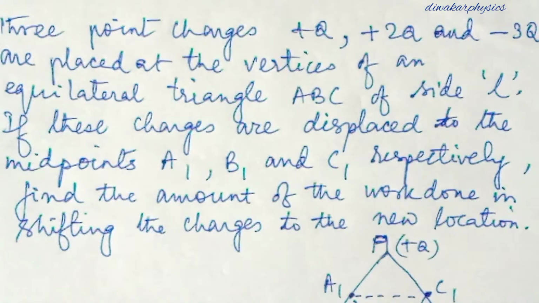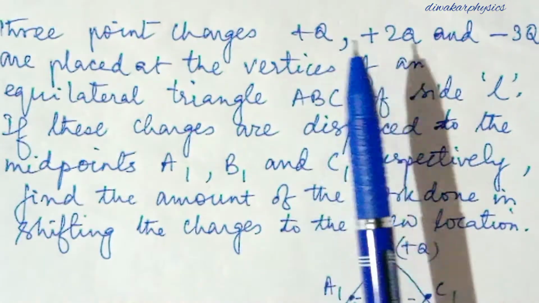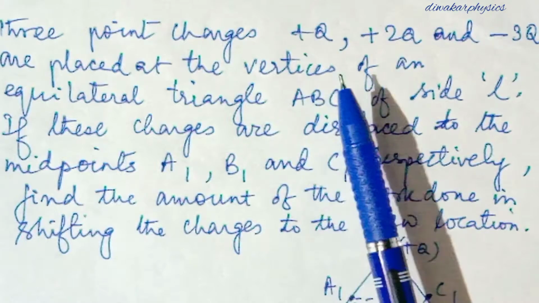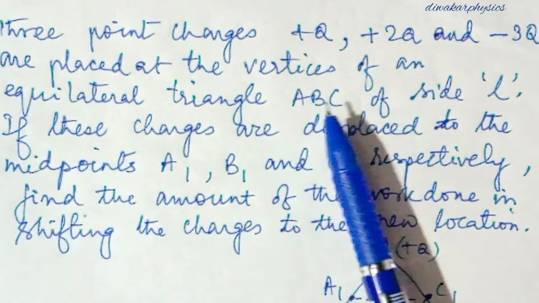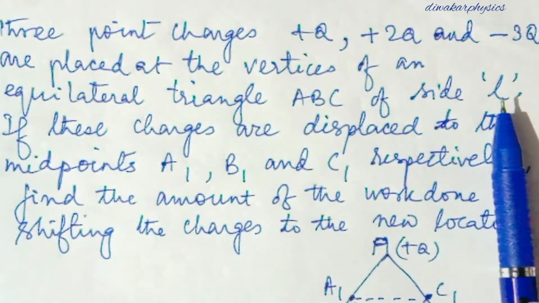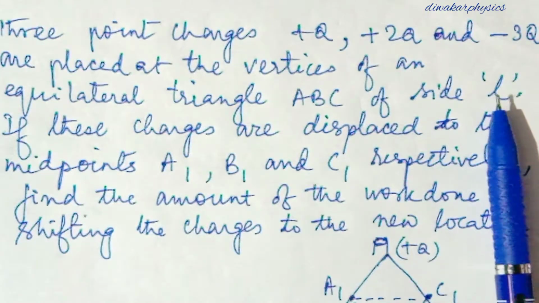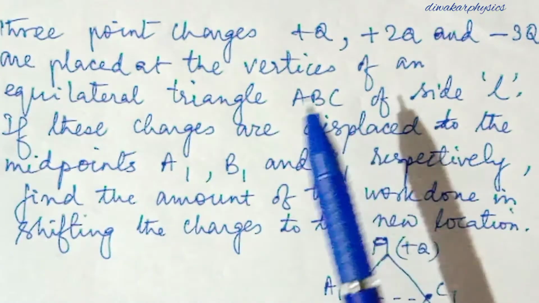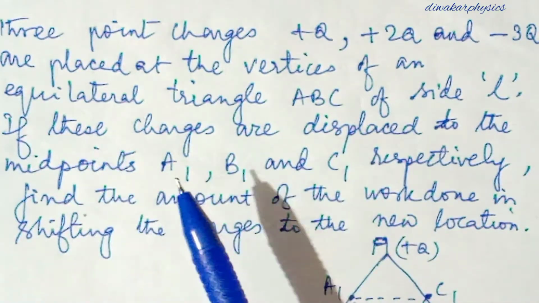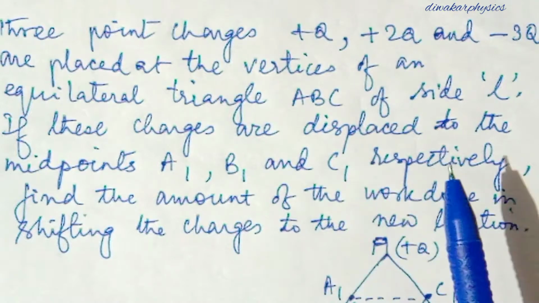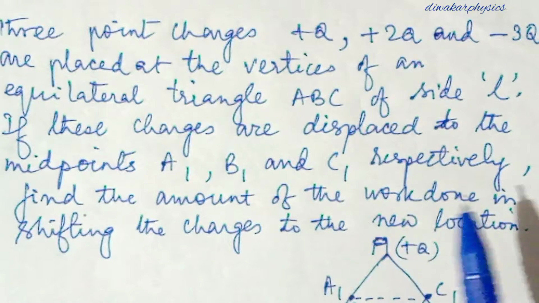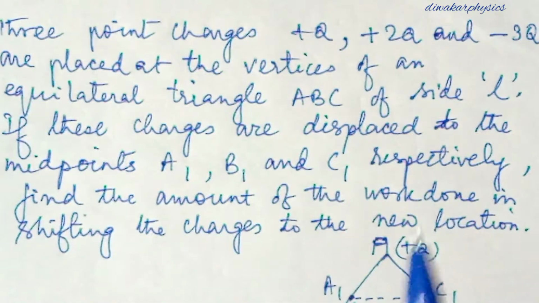Let us discuss one question. Three point charges plus Q, plus 2Q and minus 3Q are placed at the vertices of an equilateral triangle ABC of side L. The length of the side is L. If these charges are displaced to the midpoints A1, B1 and C1 respectively, find the amount of work done in shifting the charges to the new location.